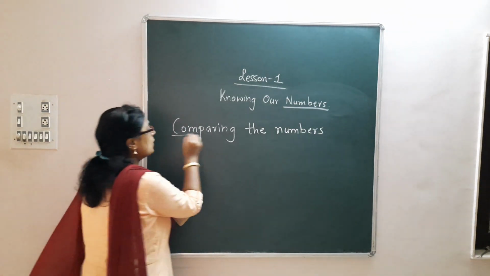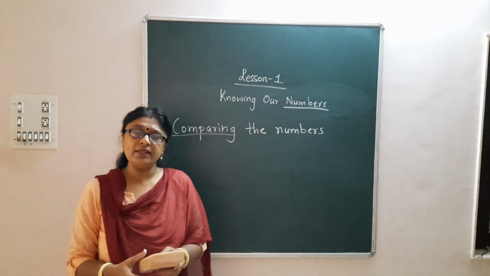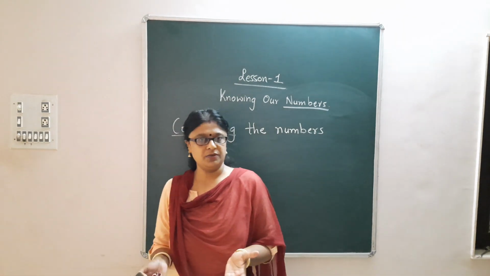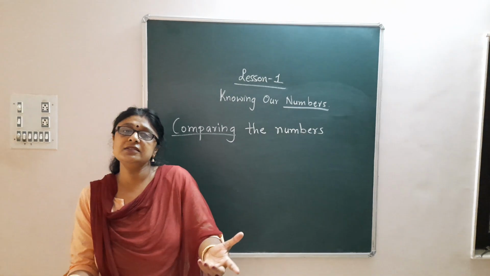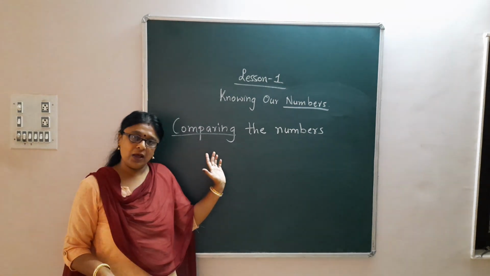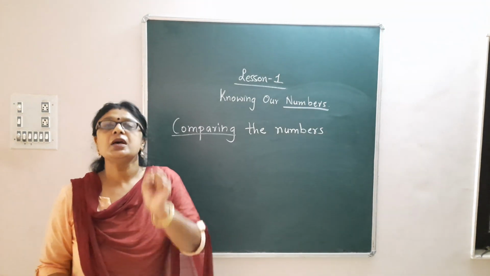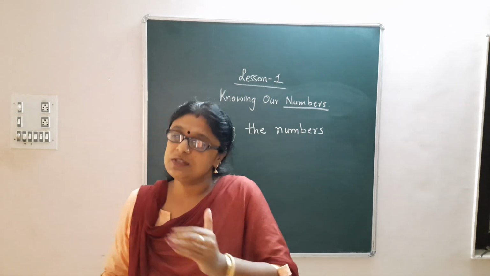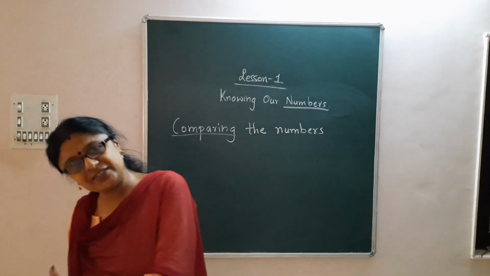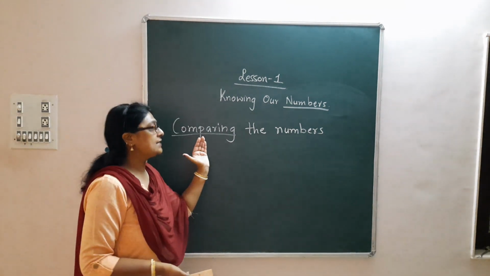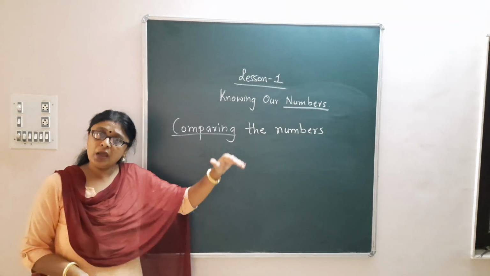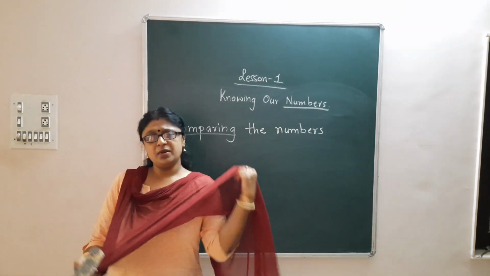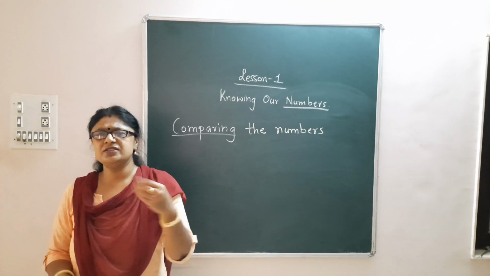Comparison is done when there are 2 or more than 2 numbers. Comparison means you have to find out from the given numbers which is the smaller number, which is the greater number and which is the greatest number. So that is comparing.